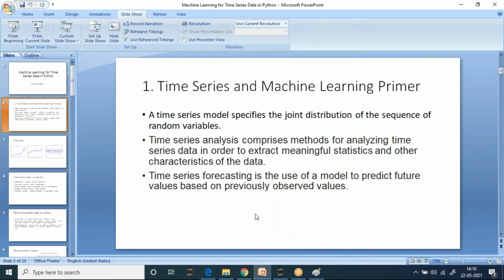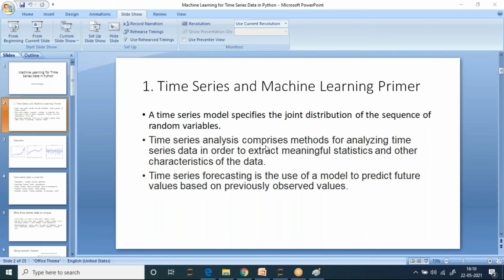Whenever we are predicting, this is where time is required. So data also depends on the time interval. So here a time series model specifies the joint distribution of the sequence of random variables. Here we are talking about different variables because variables keep changing with time.